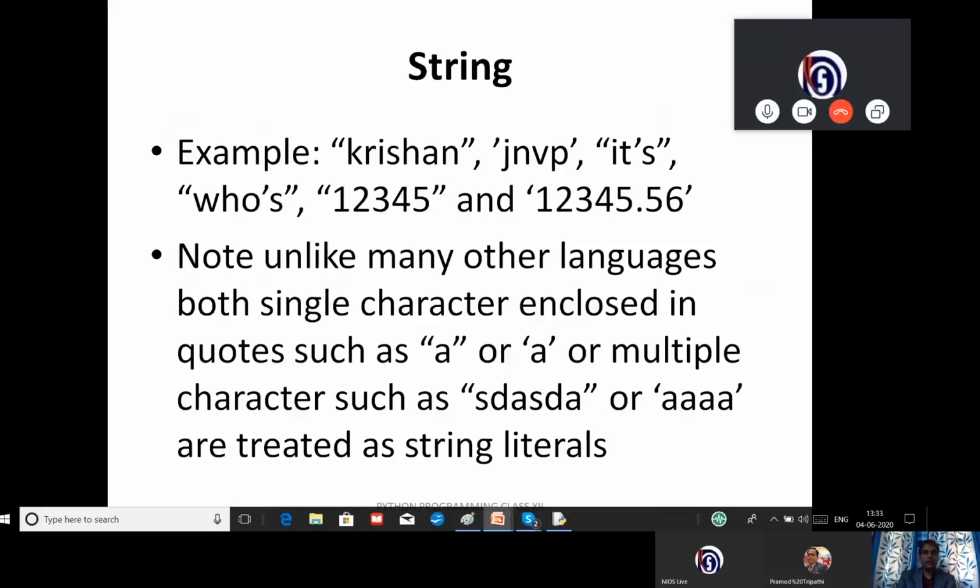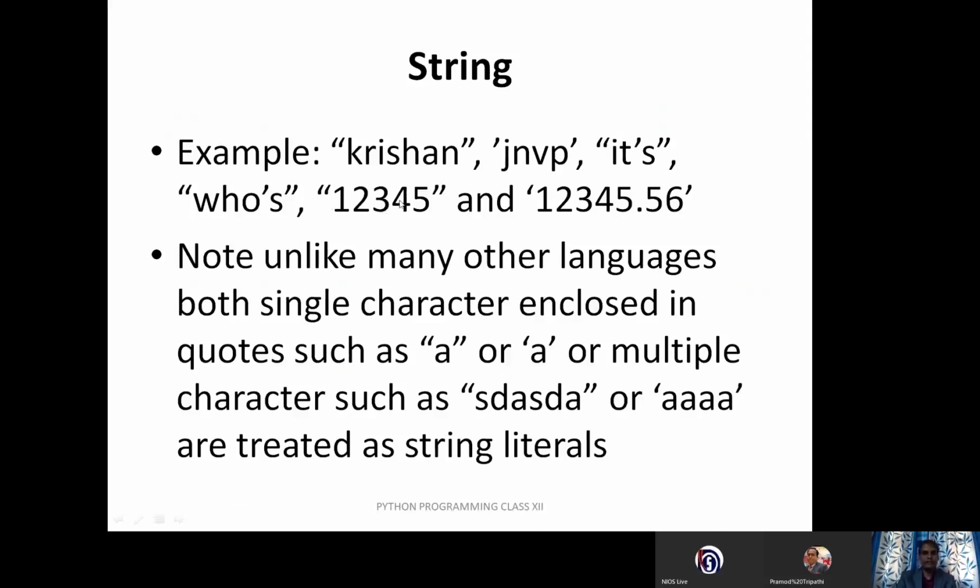Whatever you write inside the double inverted comma is treated as a string. You can see here it is written 1 2 3 4 5, but it is treated as a string because it is enclosed in double inverted comma. In this example also you can see 1 2 3 4 5.56, but it is not a float value, it is a string value. So unlike many other languages, both a single character enclosed in quotes, such as a double quote or a single quote, or multiple characters, are treated as a string literal in Python programming.